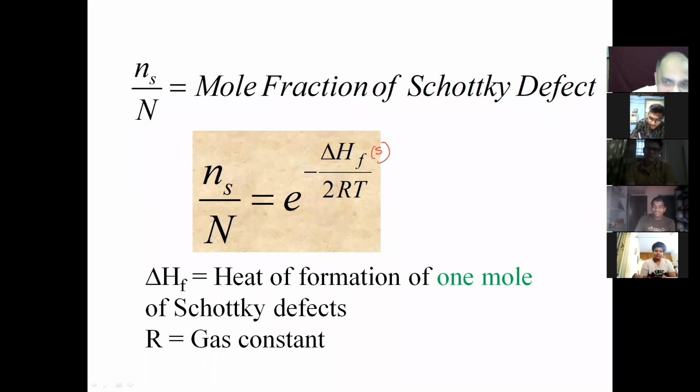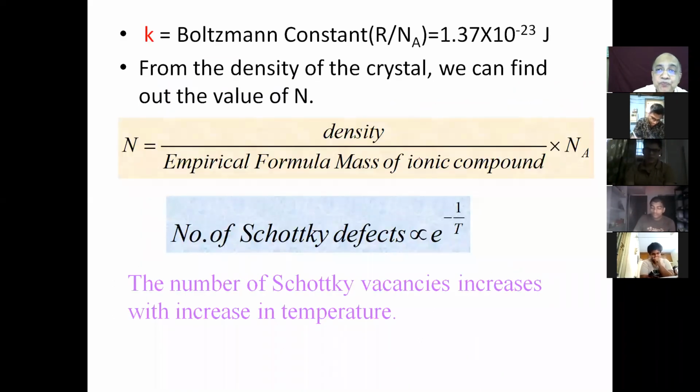F stands for formation in small letter, S for Schottky defect. Okay. So if you have written this, then we have K, which you already know is the Boltzmann constant, and N, it can be found out.